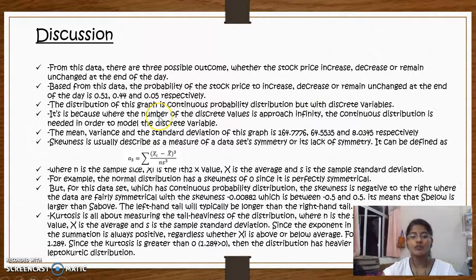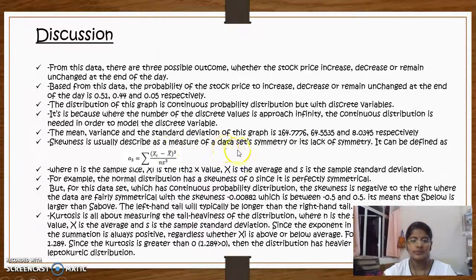It is because when the number of discrete values approaches infinity, the continuous distribution is needed in order to model the discrete variable. The mean, variance, and standard deviation of this graph are 164.776, 64.5535, and 8.0345 respectively.